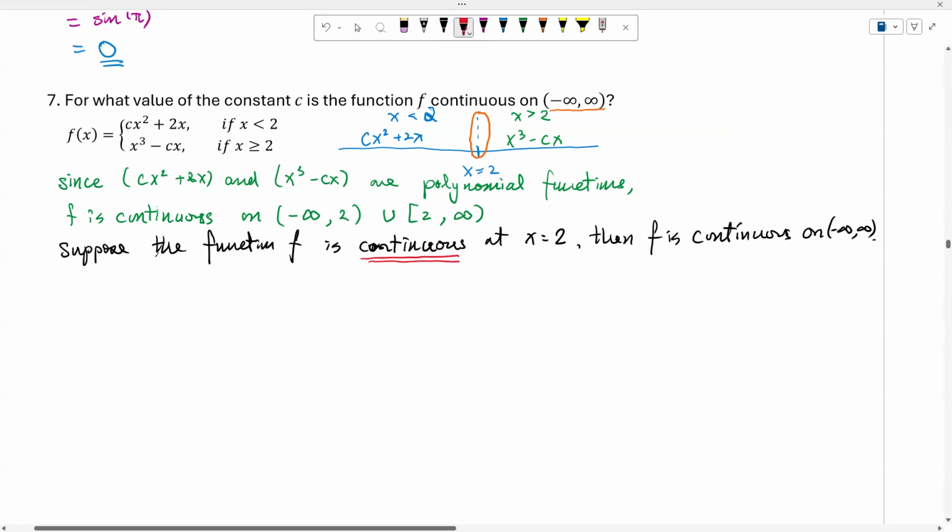If f is continuous at x equal to 2, then the limit as x approaches 2 of f of x is equal to f of 2.